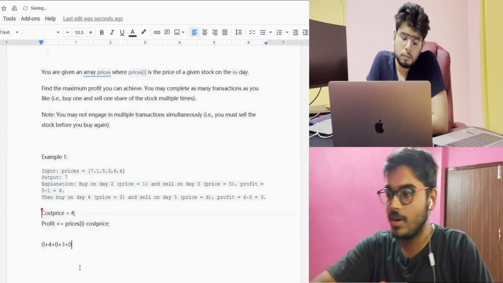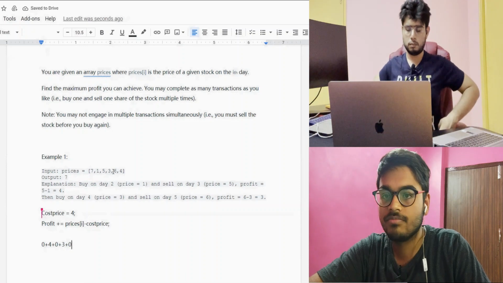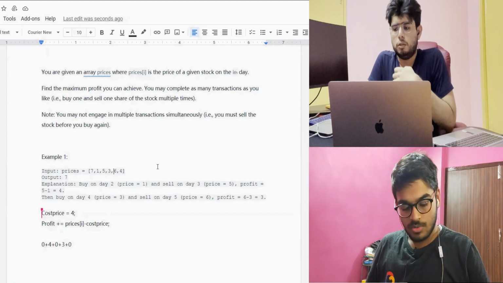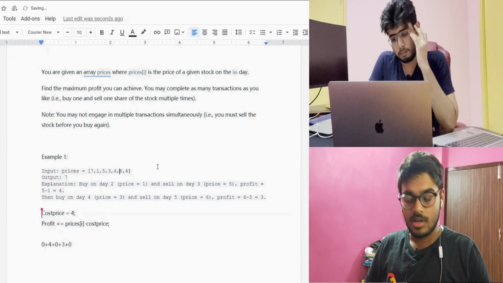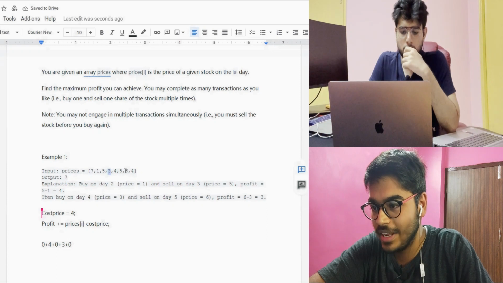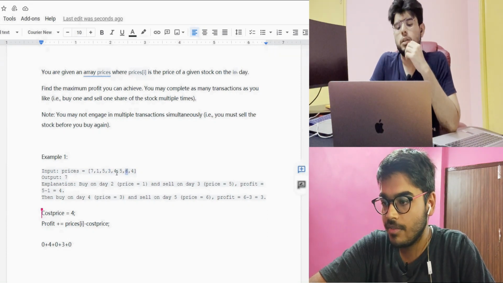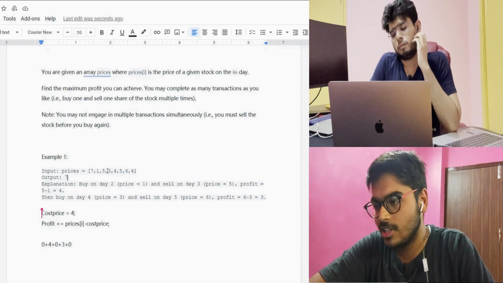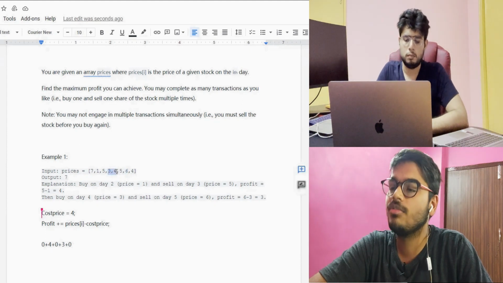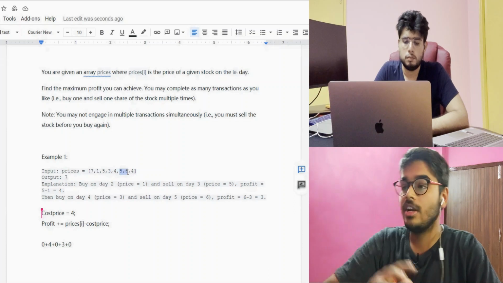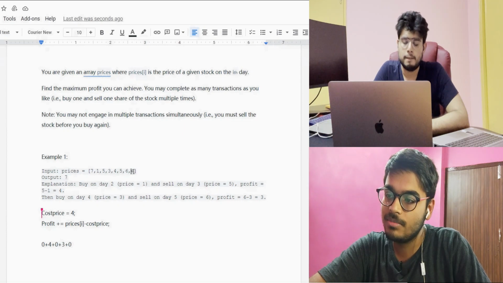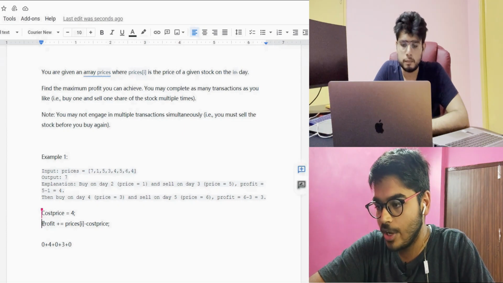For this test case it is coming, but can I update something here in this test case? Yeah, sure. For example, here it is 4 and 5 also. I think it will be better if we purchase at 3 and sell at 6, right? Because if it is 4 and 5, then, for example, we purchase at 3 and sell at 4, that is 1, and 5 and 6, that is 1, total 2. So I think it will not be the good one. So we are going to take this max part until we reach some smaller value. So this part we are not going to do every time.